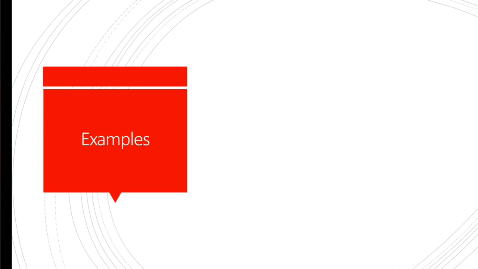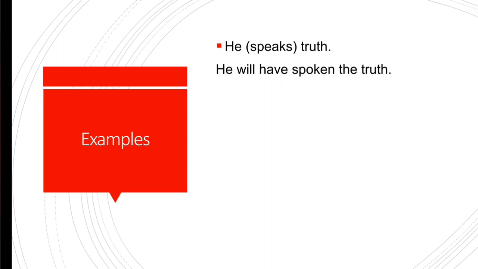Next are examples. He speaks truth. Here we have he. With he we use will. He will, and we are making perfect tense, so it is necessary to add have here. He will have spoken the truth. I work hard. We are using here I. With I we use shall. I shall have worked hard.